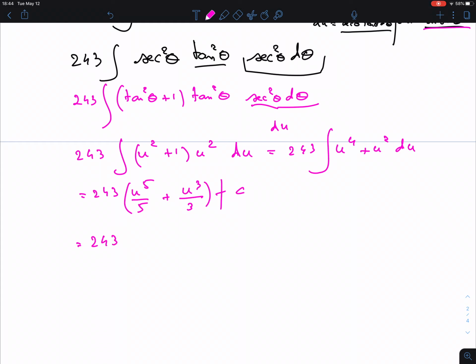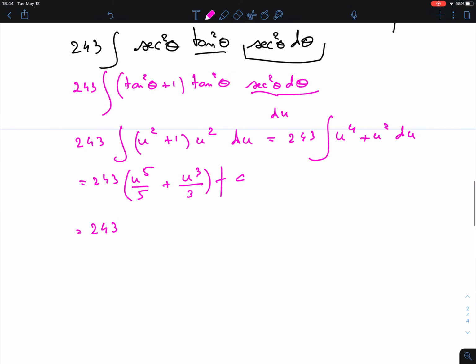Now, this is the difficulty of trig substitution. We have to go back all the way to x. So that's basically twice that we have to substitute back in. First the u, which is not difficult. u was tangent theta. So we get tangent to the 5th theta over 5 plus tangent cubed theta over 3. Remember, that's how we write powers of trig functions, plus c.